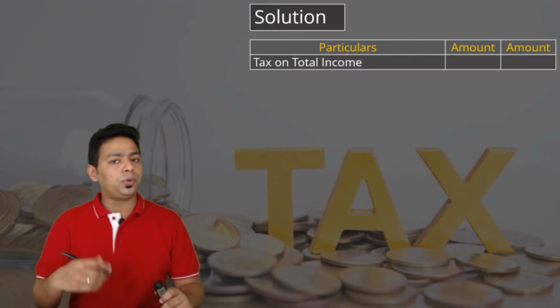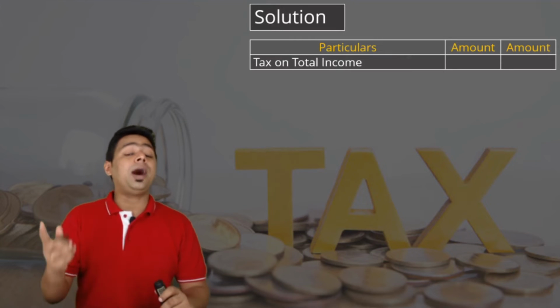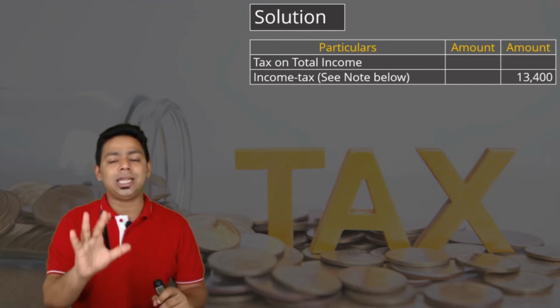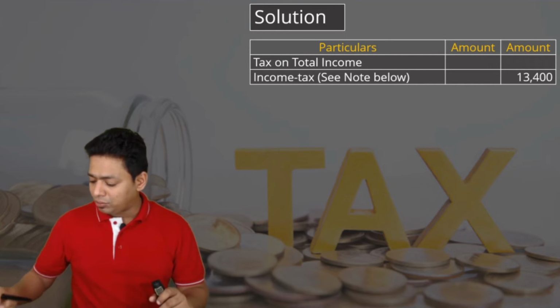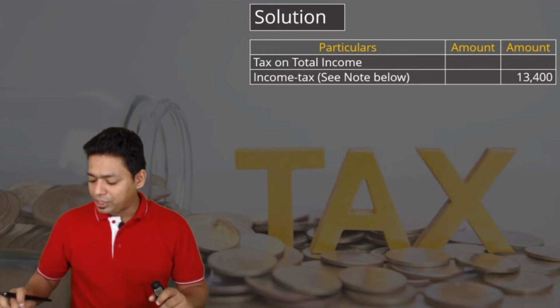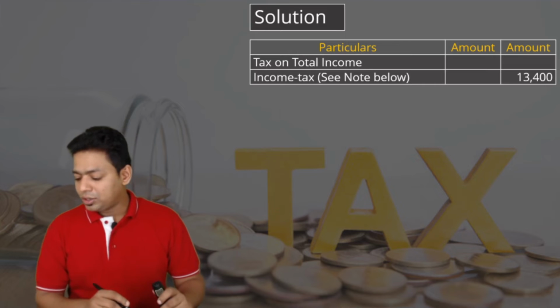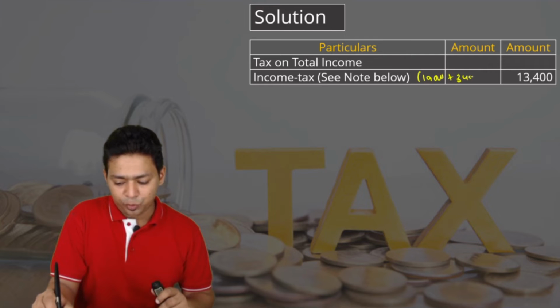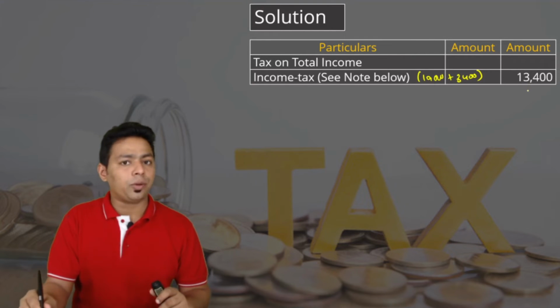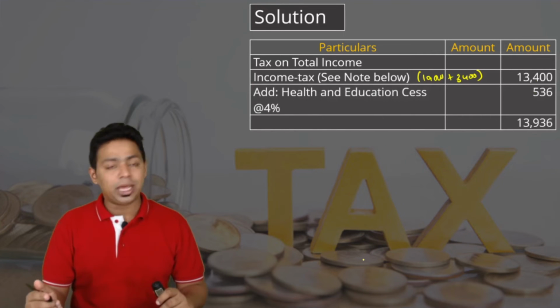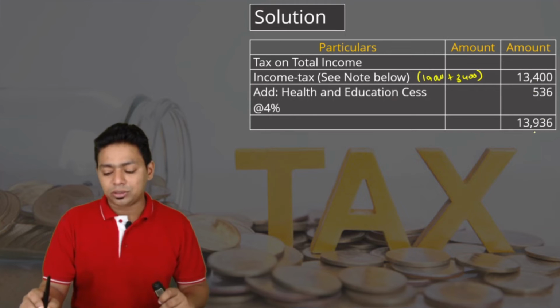So you have to compute the tax. Up to 3 lakh nil, 3 lakh to 5 lakh, 5%, that amounts to 10,000, and then 17,000 multiplied by 20%, that is 3,400. So 10,000 up to 5 lakh plus 3,400 on balance 17,000 at the rate of 20%. So income tax comes to 13,400. On that you have to add 4% health and education cess. So tax in India will be 13,936.